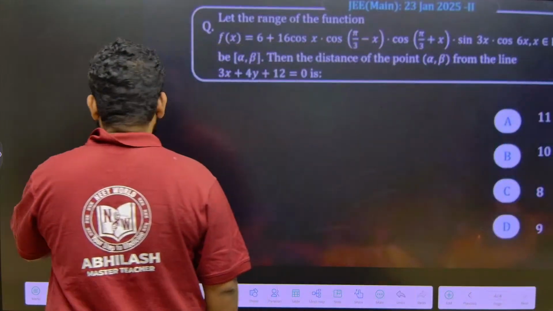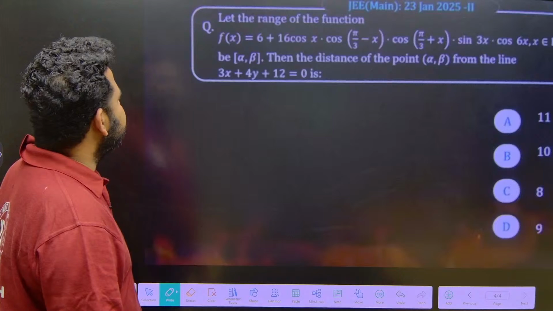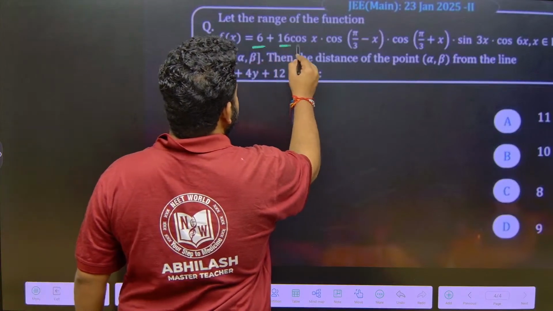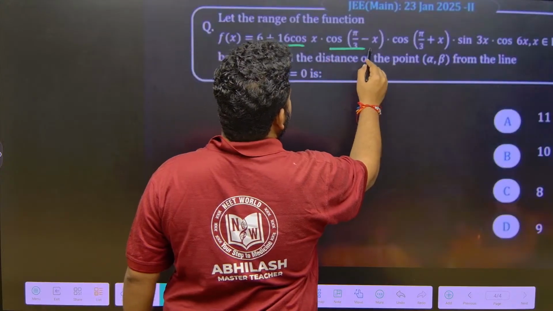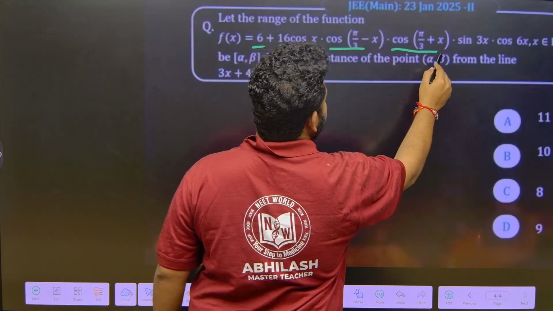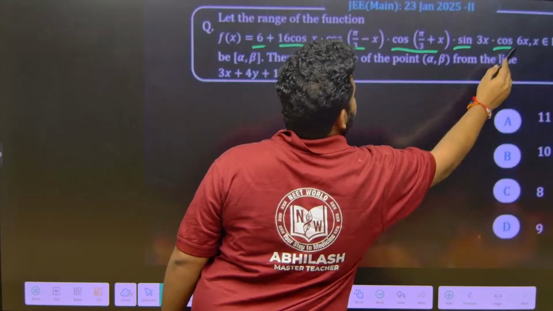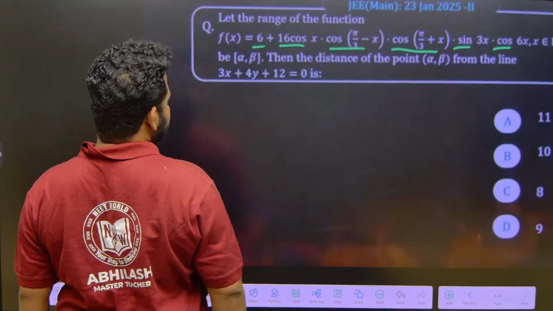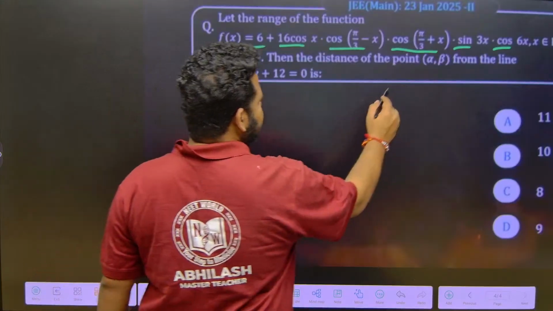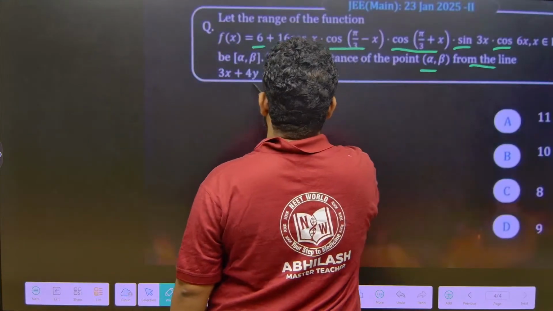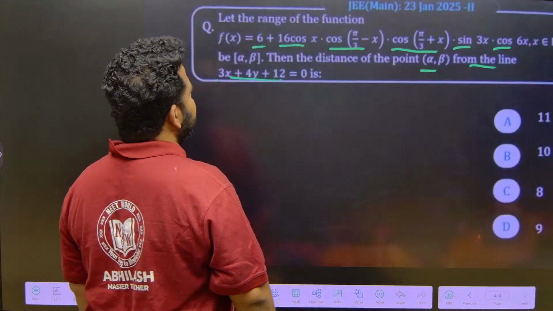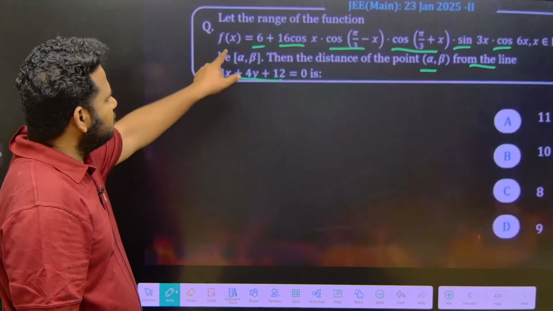Fine, friends. Let us go to the next question. Let the range of the function f of x is equal to 6 plus 16 cos x cos(pi/3 - x) cos(pi/3 + x) sin 3x cos 6x, x belongs to R, be alpha comma beta within a closed interval. Then the distance of the point (alpha, beta) from the line 3x plus 4y plus 12 is equal to what they are asking.